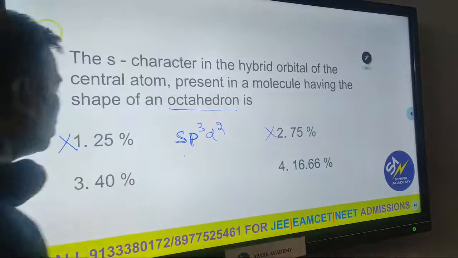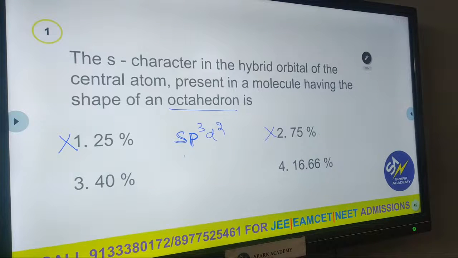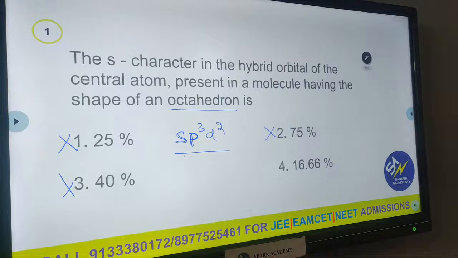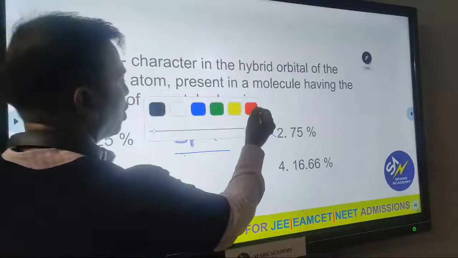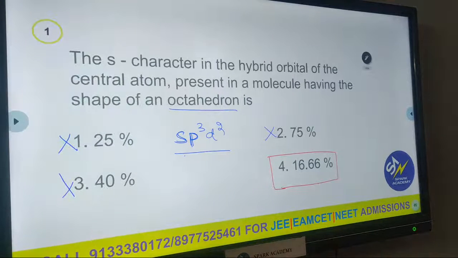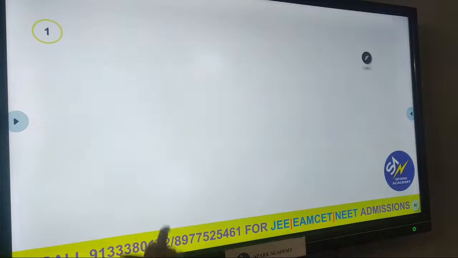Option 2 is also wrong. Is it 40%? No, because how many hybrid orbitals are there? 3 plus 2 plus 1, that is 6. So the S character here is 16.66%. So the percentage of S character is also very important. In the case of SP hybridization, it is 50-50. Everyone got the answer? Yes. Now we go to the next question.